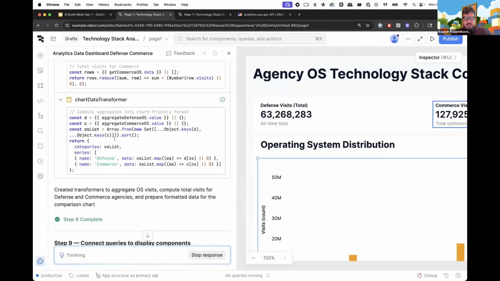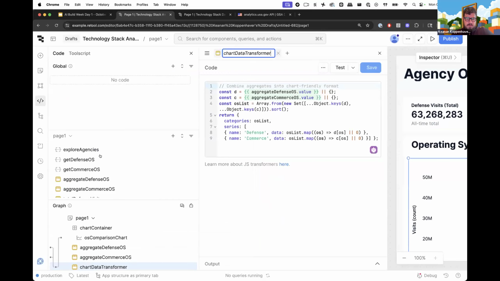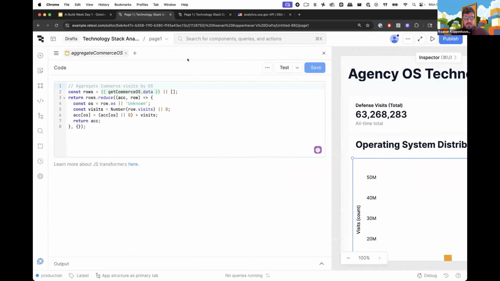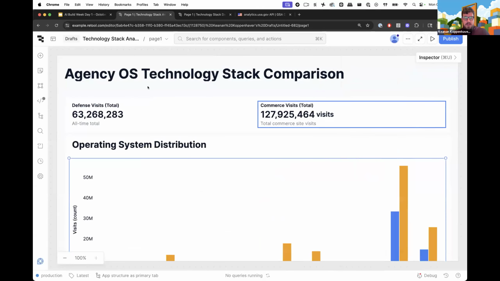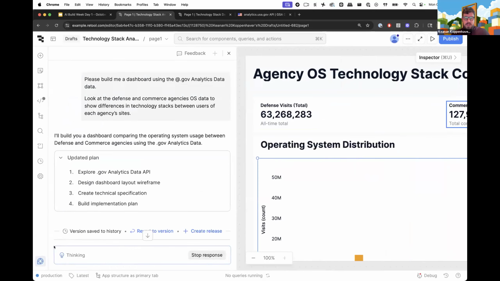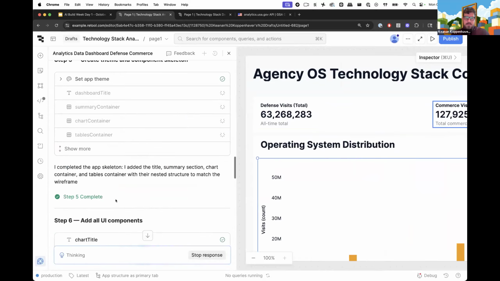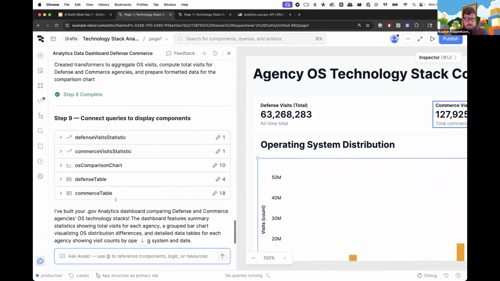This is AI generated code, but because this is still all built in Retool, if you wanted to come over here and edit this yourself, you could absolutely do that. That's one of the main ways we suggest folks use this technology: use the AI for what it's good for, but don't overly rely on only prompting when the easiest way to make a change or update an app might be to just go in and do it yourself.